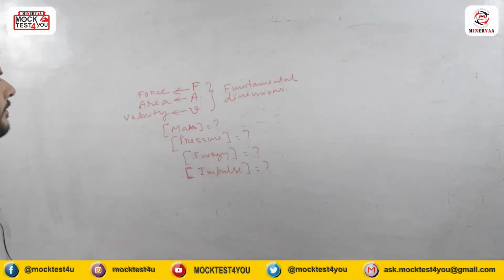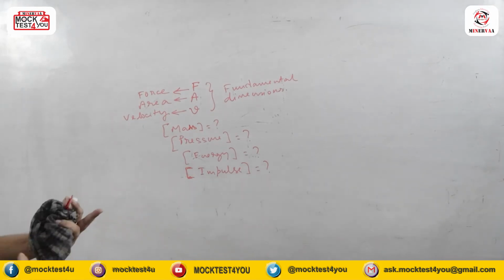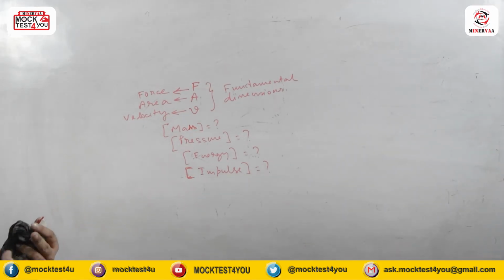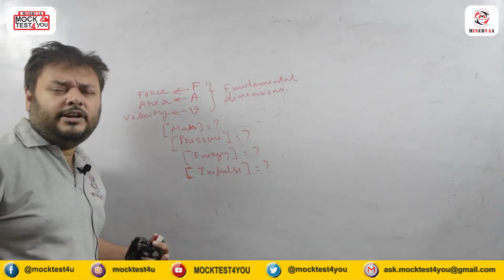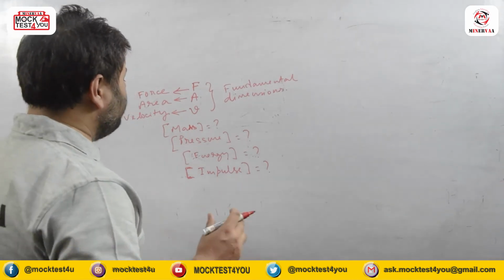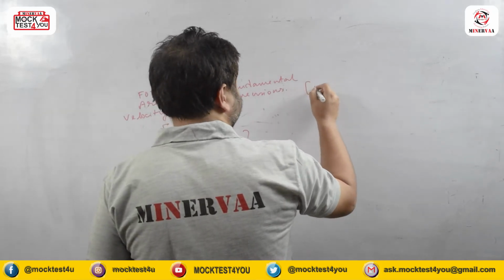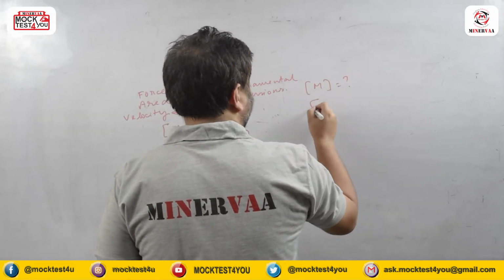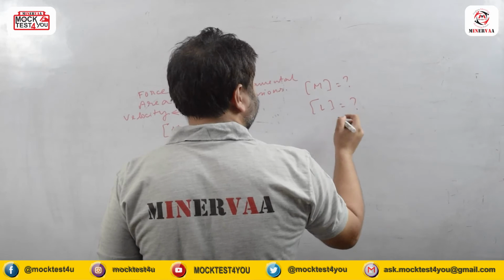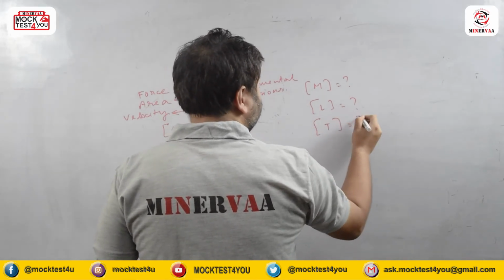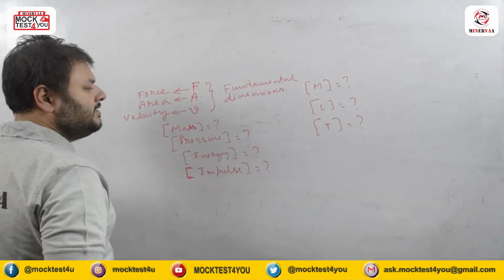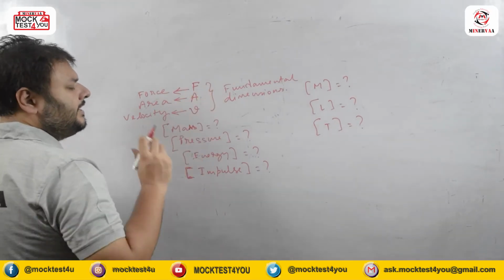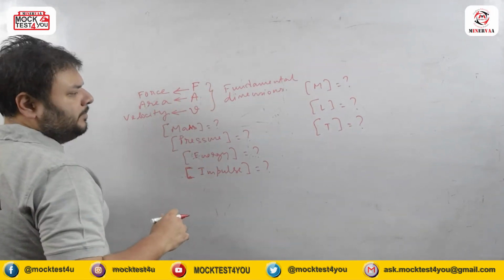Now see very carefully, force, area and velocity are used as fundamental quantities, but if you want to have pressure, work done or anything, we must know the main fundamental quantities on which all the other quantities we can build. So the main fundamental quantities are mass, length and time. So we need to know how mass, length and time look in the new measurement system.